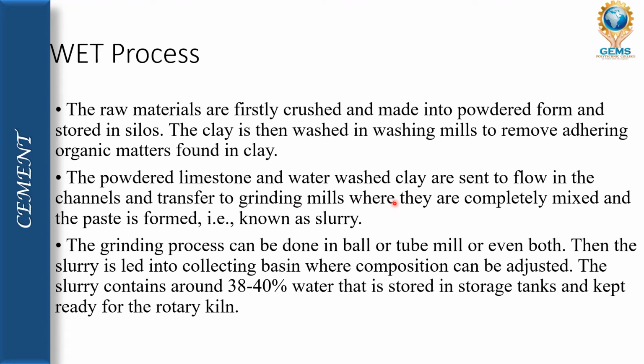which we call slurry. The grinding process is done by ball mill or tube mill, and then the slurry is collected in a collecting basin, where the composition is adjusted. At that time the slurry contains 38% to 40% of water, and then it is stored in a storage tank and kept ready for the rotary kiln.